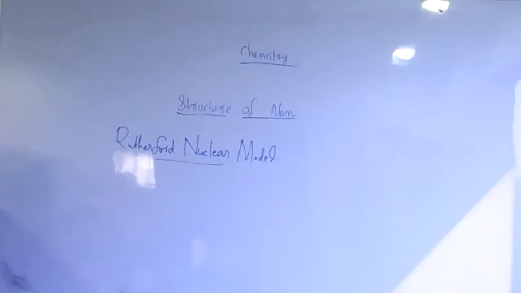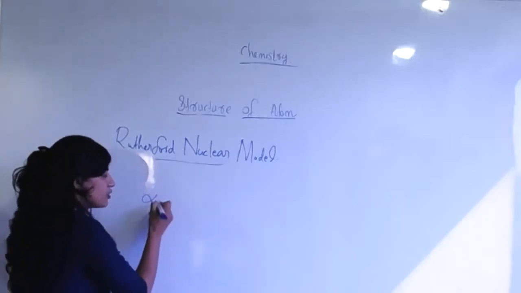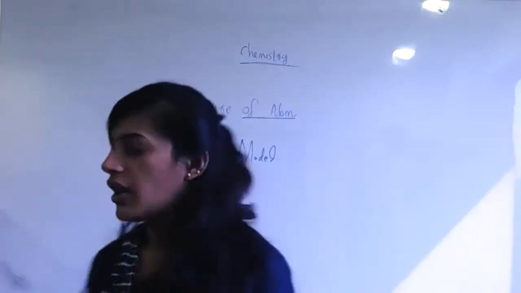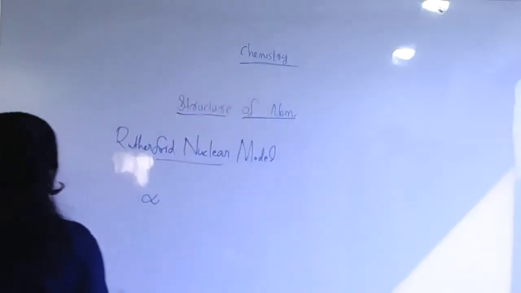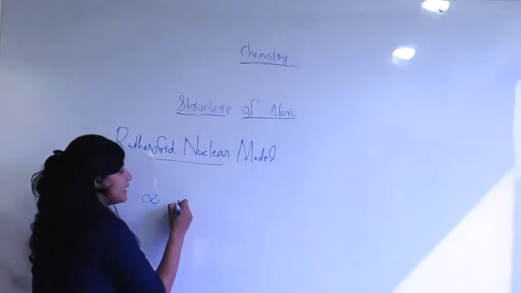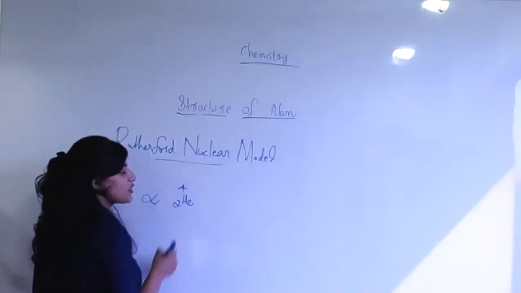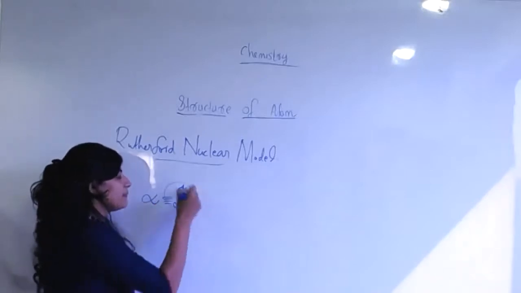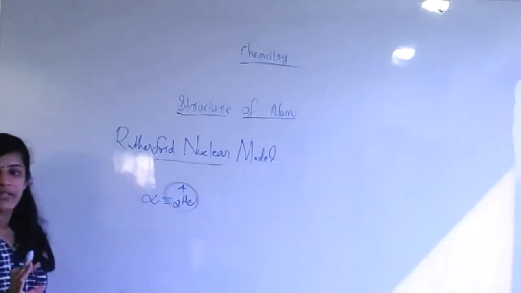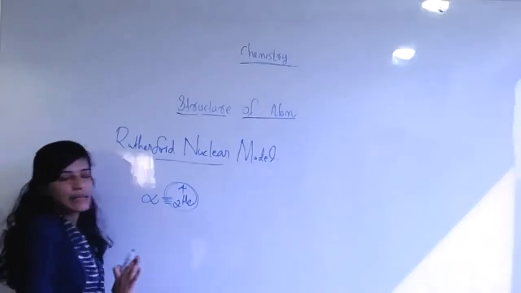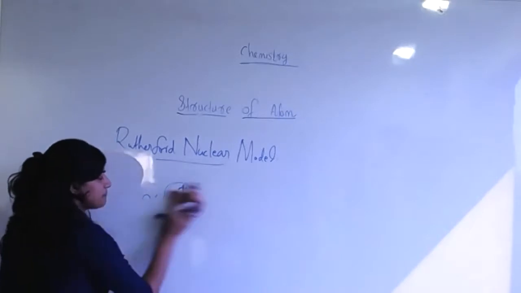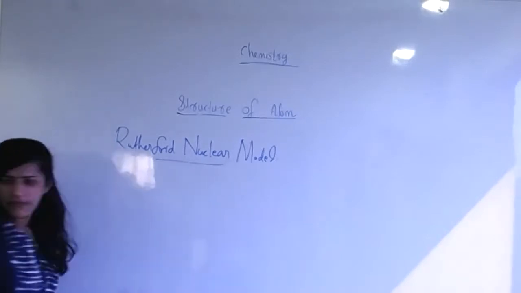Before that, what do you mean by alpha particle? You know? Alpha particles are positively charged particles. Look now, it is somewhat similar to helium. The particle behaves like helium, so everything is related to helium. We can correlate it with helium. That type of particle is called a highly energetic particle.